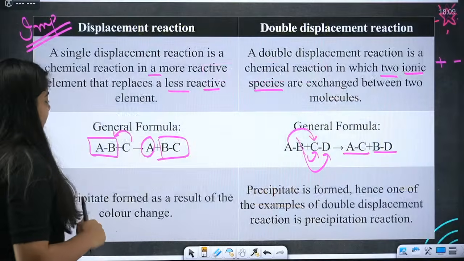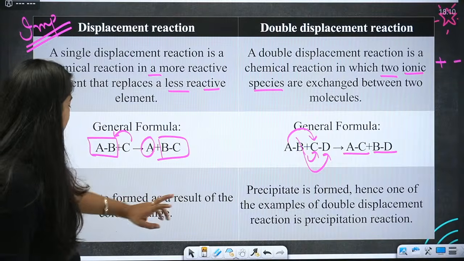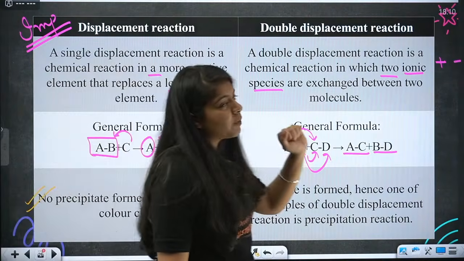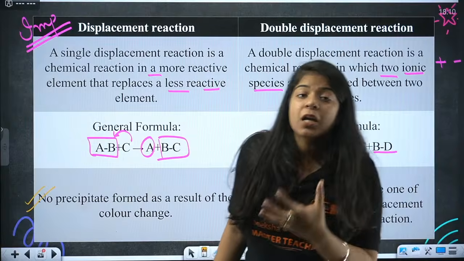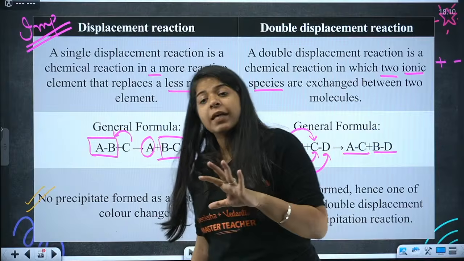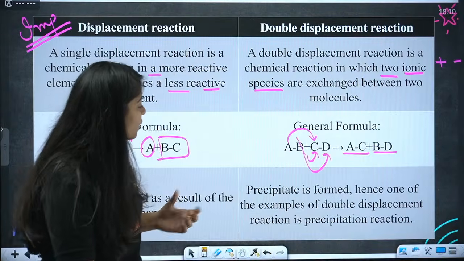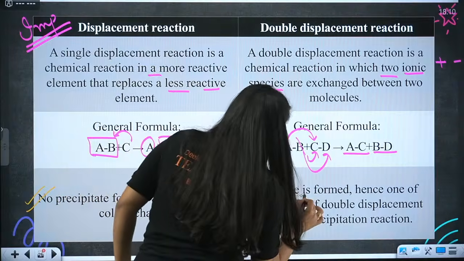Now let's move to the last point. No precipitate is formed as a result of color change. So in a displacement reaction, mostly color change happens and there is no precipitate formed. On the other hand, in double displacement reaction, we see that precipitates are formed.